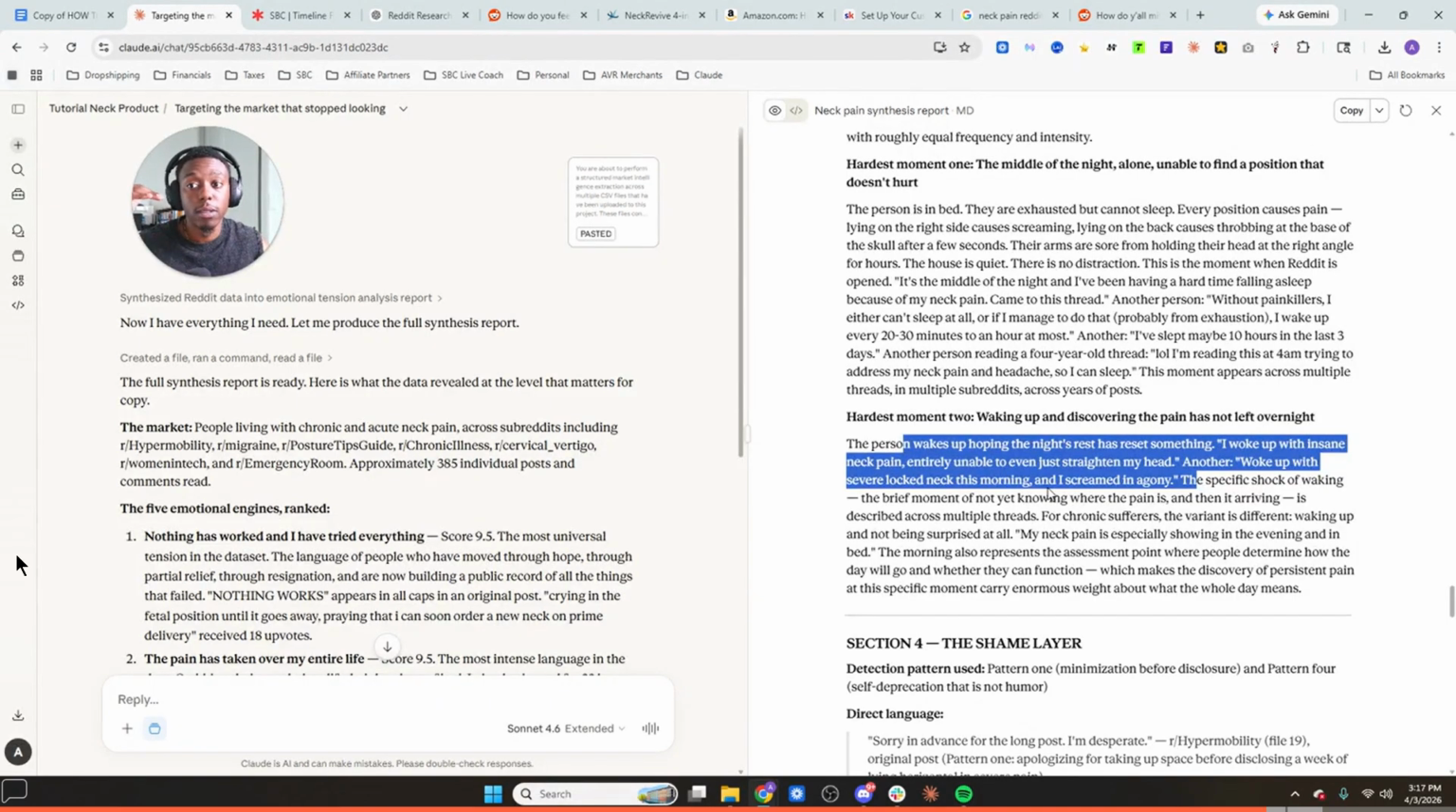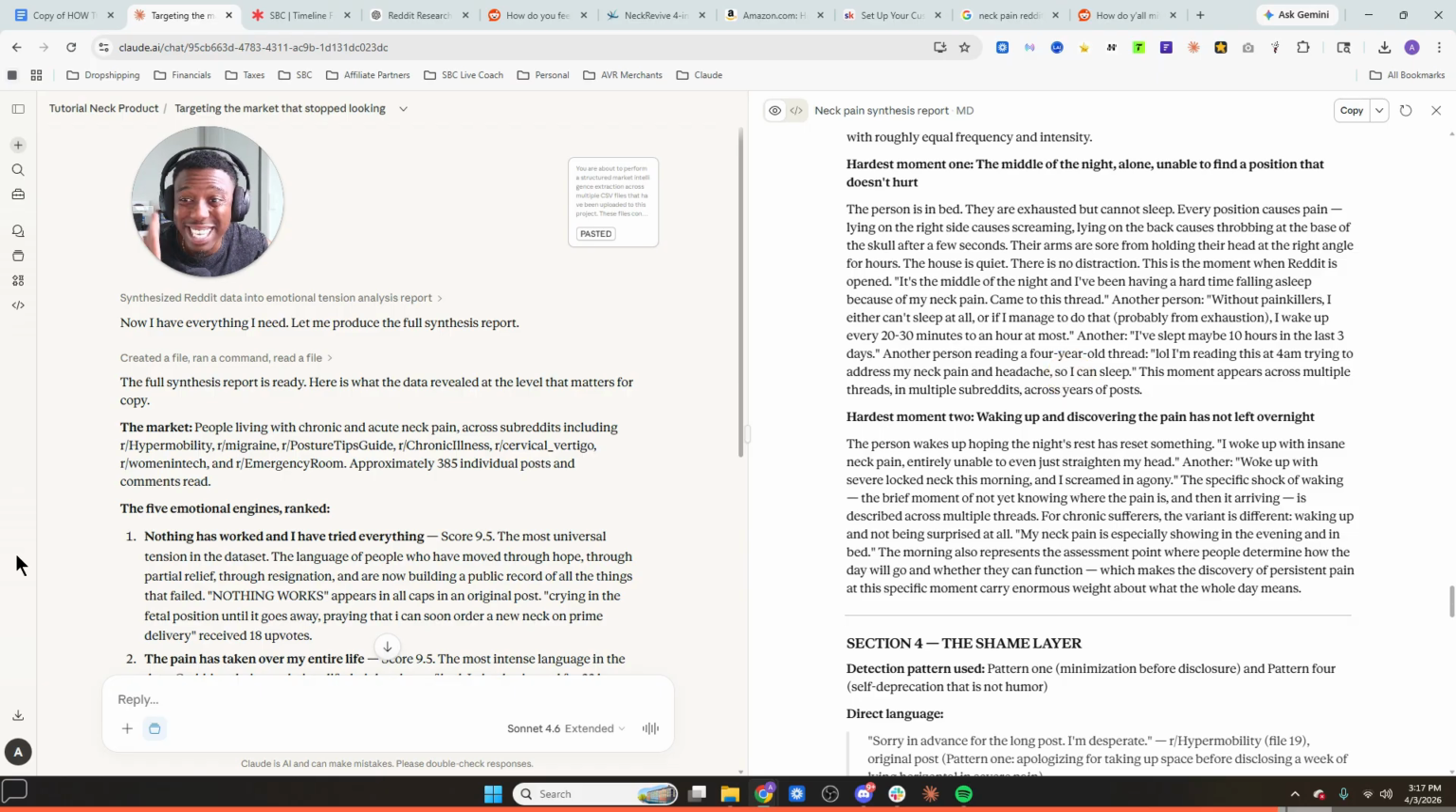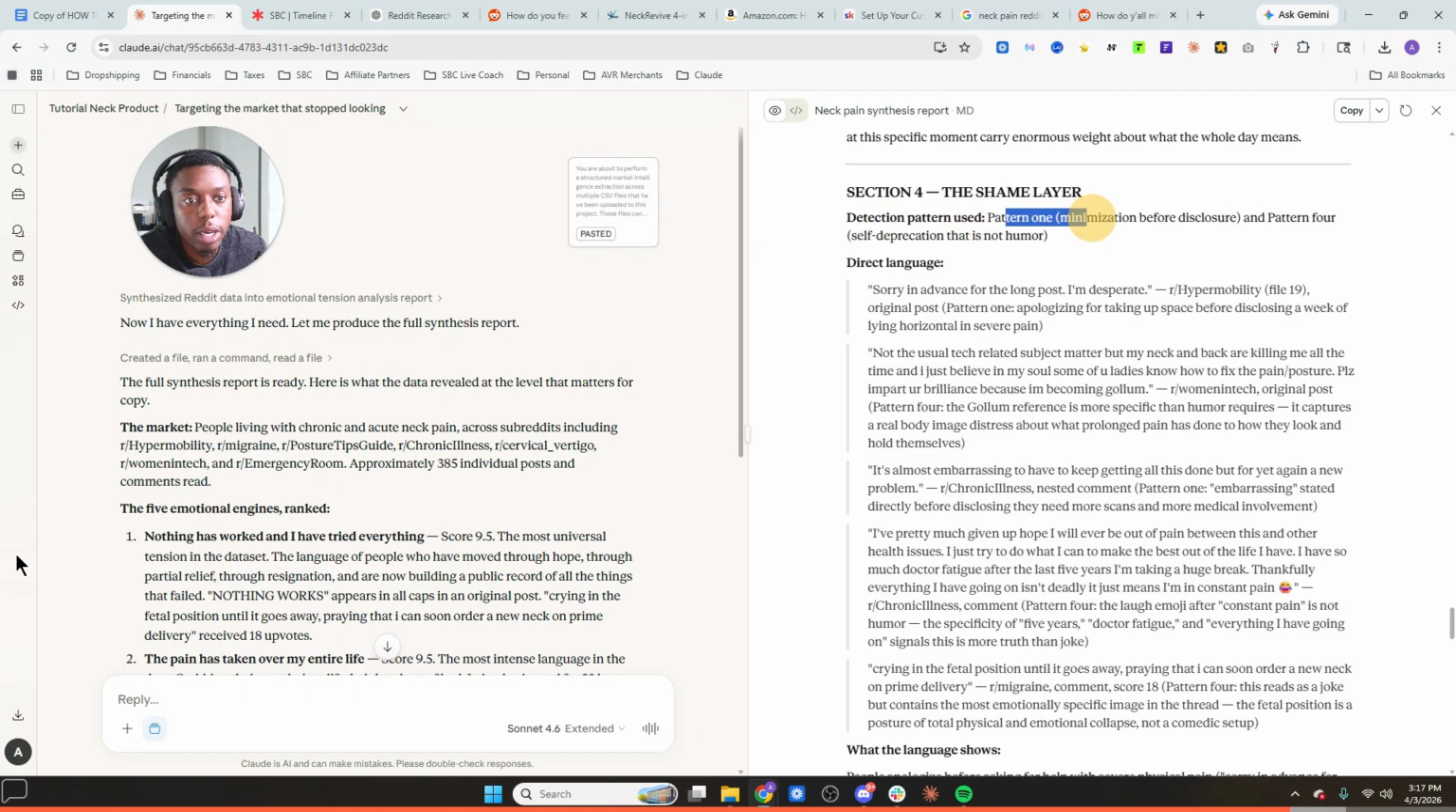So as you can see, unlike the first set of prompts, the AI is not inferring or guessing or creating based off of the data collected and projecting. This specific prompting is designed to pull exactly what's said from your target audience. It's no guessing or assuming. And so that's a very important distinction there. But this is all great data. Detection pattern used: pattern 1, minimization before disclosure, and pattern 4, self-deprecation. That is not humor. So this is direct language, right?